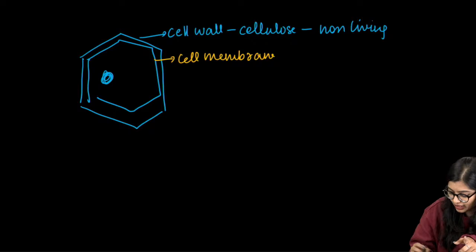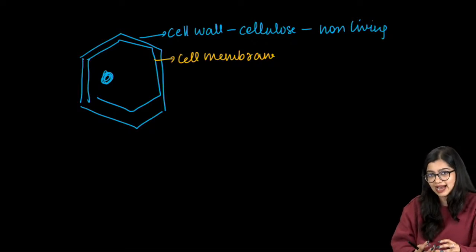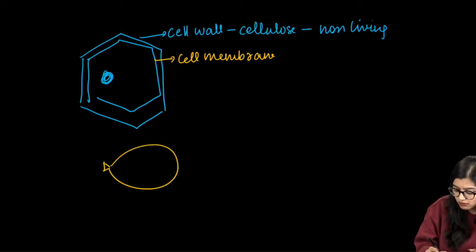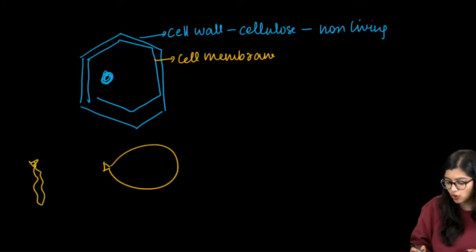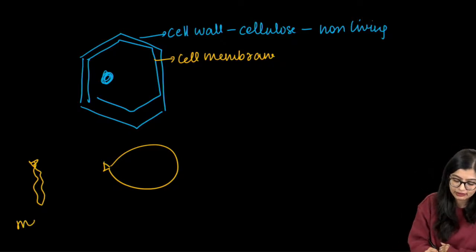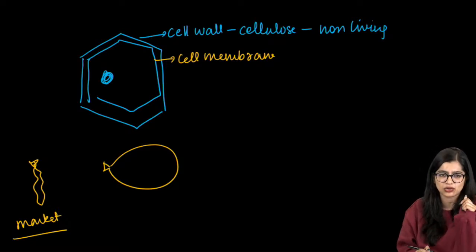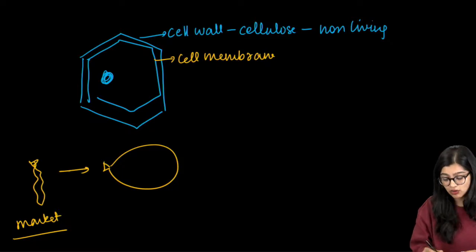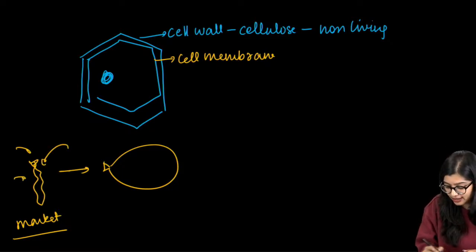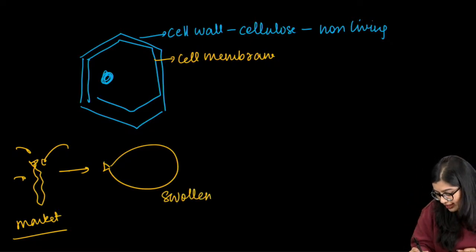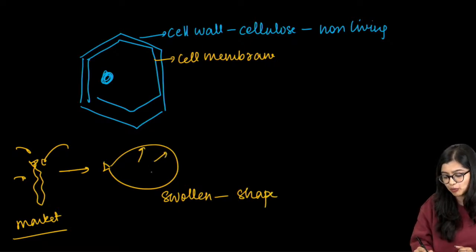Now, the cell is looking intact, kind of like a balloon. Let's imagine our cell to be a balloon. When I buy a balloon from the market, it will look weak, with no shape, wrinkly, right? But when I inflate it or put air into it, it will be swollen and have a shape, because of all the air that I put inside.